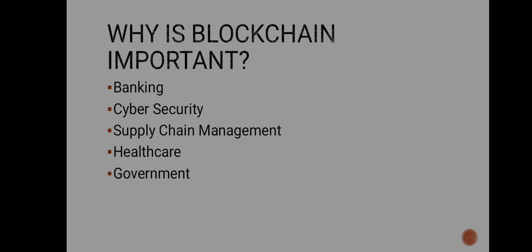The second example is cybersecurity. Before blockchain, earlier cyber attackers were a significant threat to the public. Several organizations were developing an effective solution to secure data against unauthorized access and tampering.